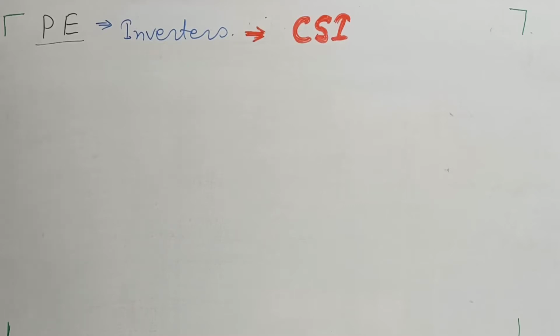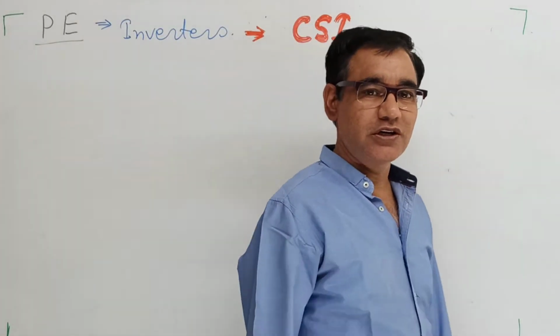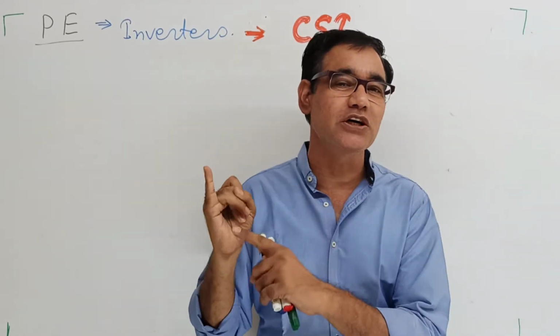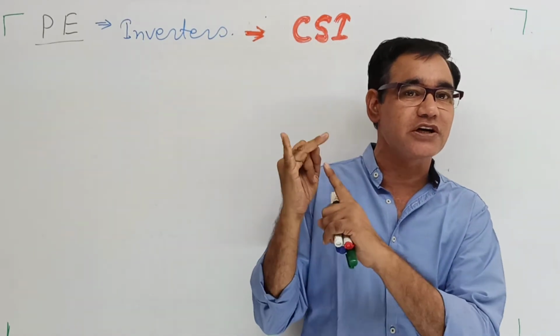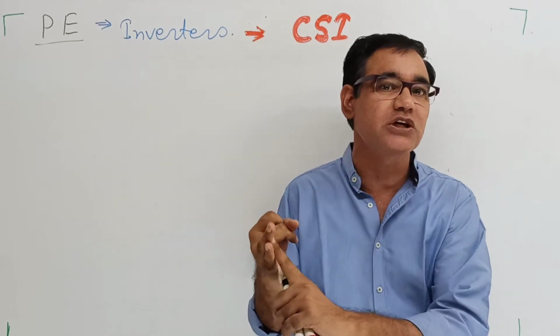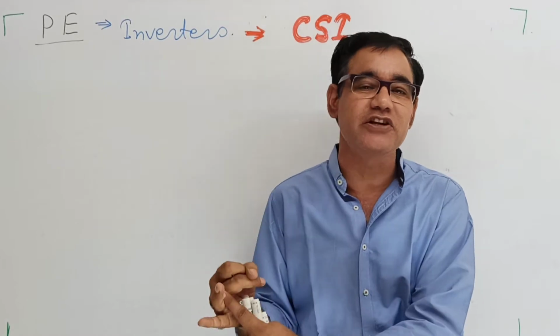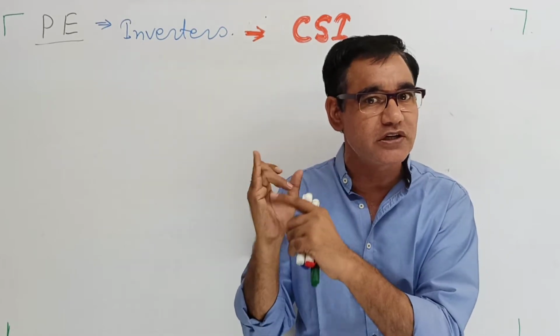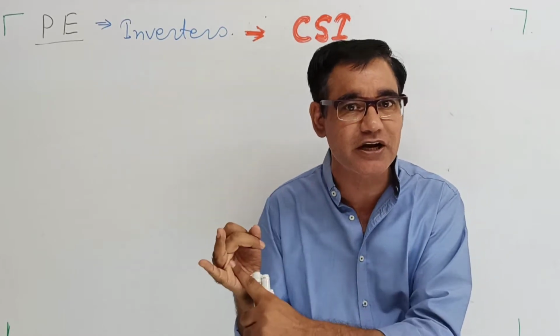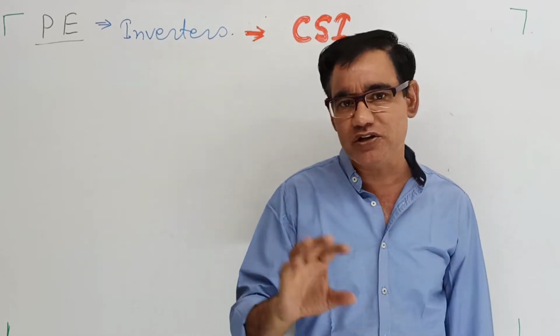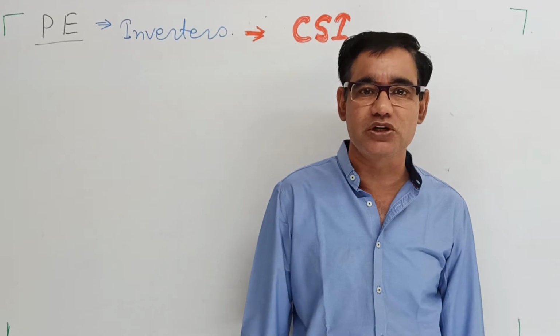Okay, we are studying the current source inverter. In inverters, we have had many lectures. There is the voltage source inverter and the current source inverter. There is the single phase inverter, the three phase inverter, the series inverter, and the parallel inverter. So there are many kinds of classification of inverters.